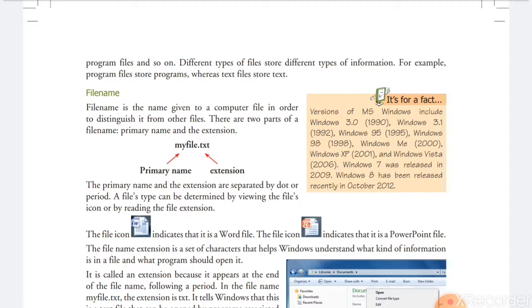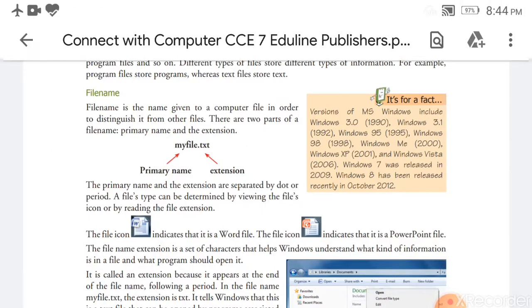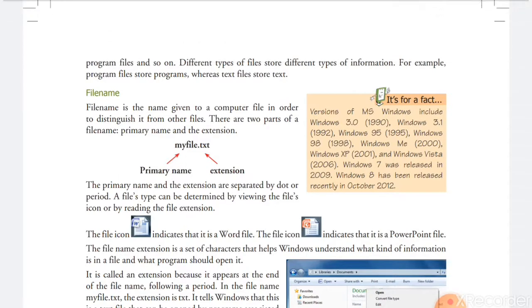and to access, open, read or modify these types of files, we require different types of programs. If you'd like to open an MS Word document or text file, we have to open it in MS Word. If you'd like to open Excel files, spreadsheets, you require a spreadsheet program such as MS Excel or Calc.